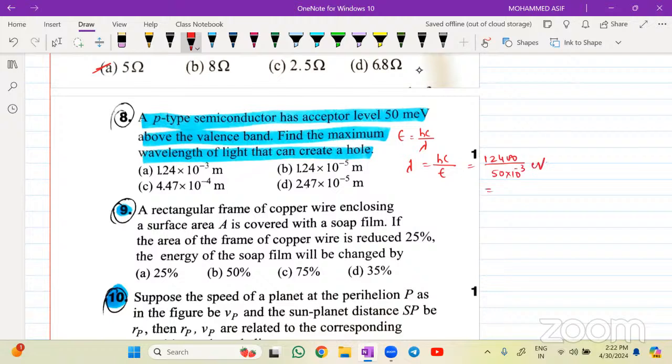Okay, so it will be equal to how much for me? 10 power minus 3 will go up. So this will be equal to 124 into 10 power 5 divided by 10. That means A0 or A0 is gone. So this value will become for me 10 power 4. So this value I'll write here directly. This value will be equal to 124 divided by 5 into 10 power of 4. Done?